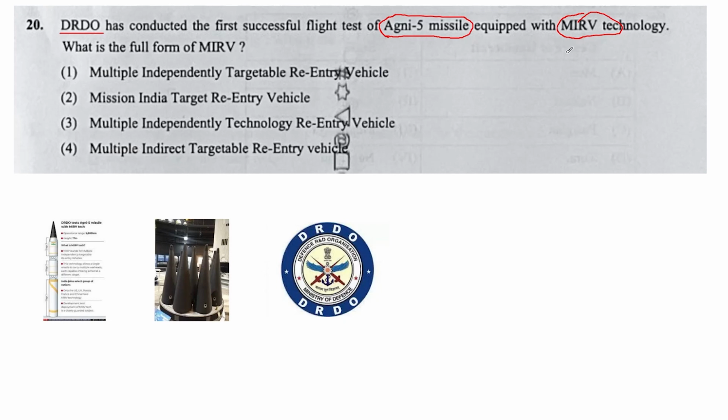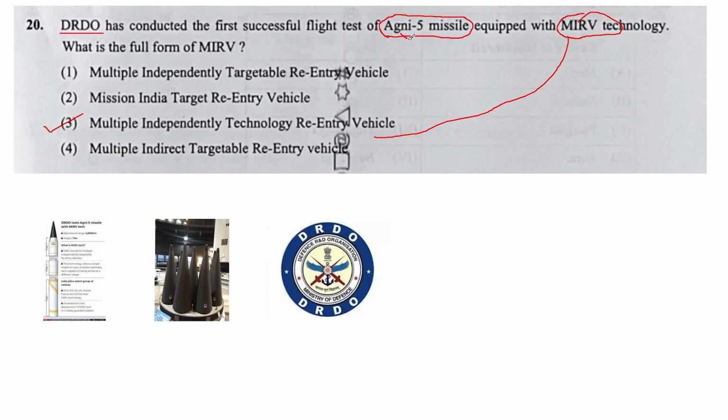The correct answer is multiple independently targetable re-entry vehicle, so it is option number 3.